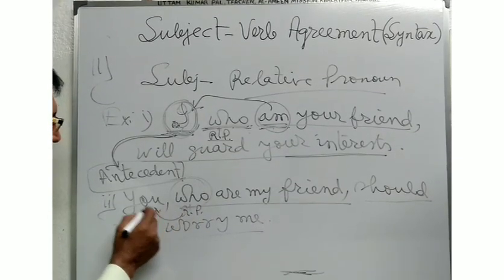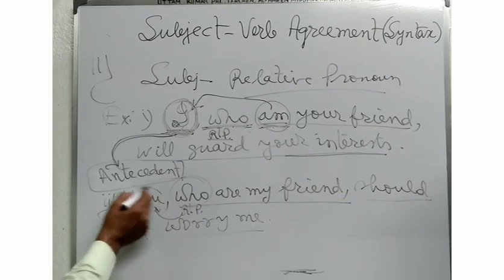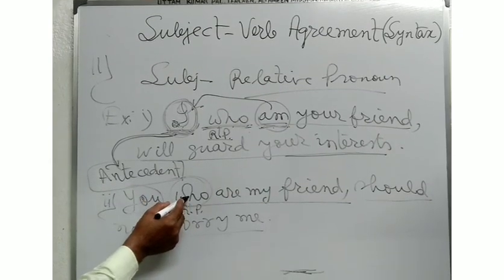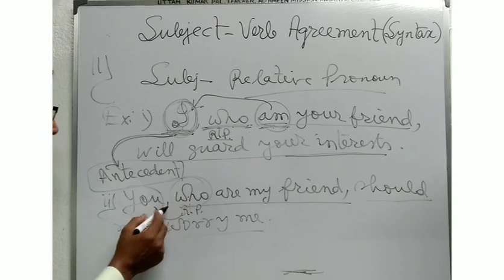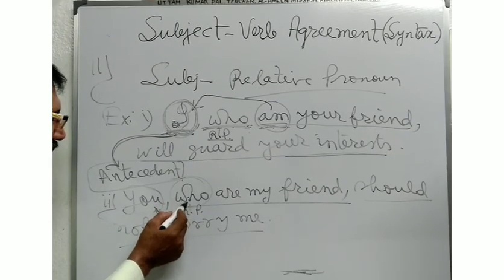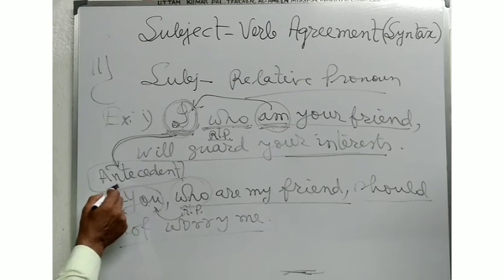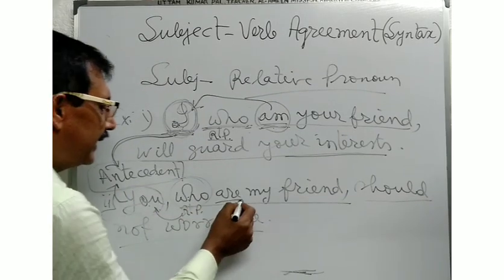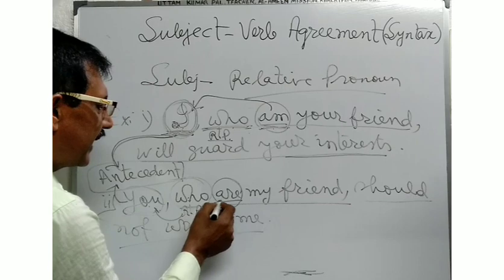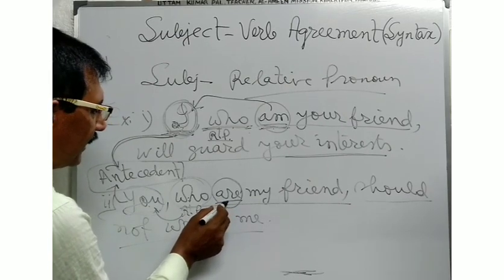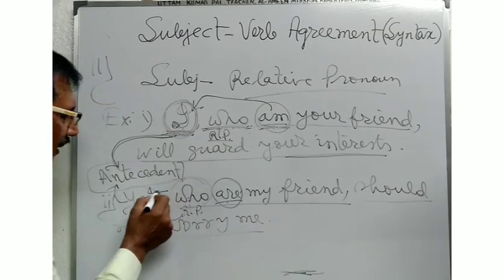You is the pronoun. And the antecedent is the noun or pronoun to which the relative pronoun or relative adverb refers. Whenever you see a relative pronoun referring to a pronoun, that pronoun is termed an antecedent. So in this sentence you will have to take care of using the verb according to the person and number of the subject.